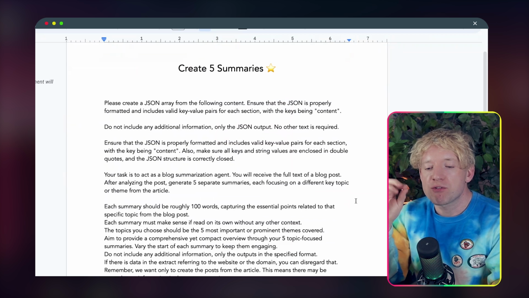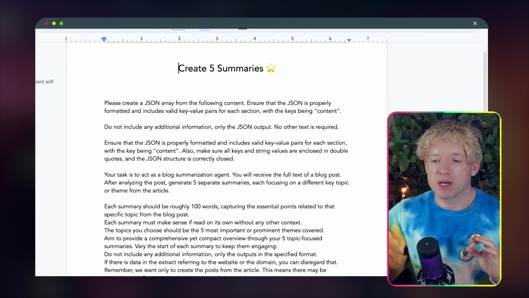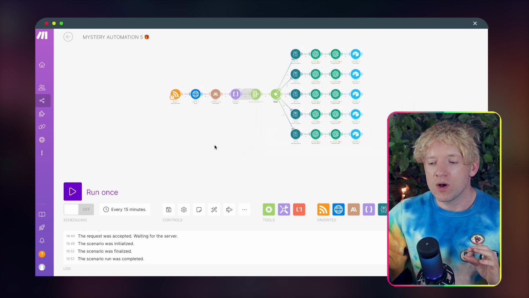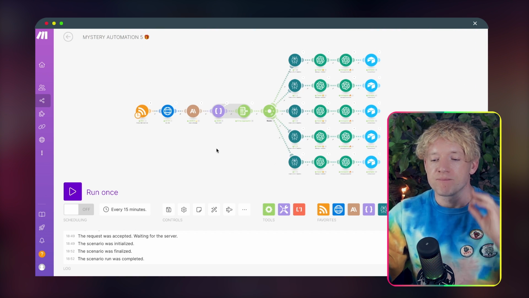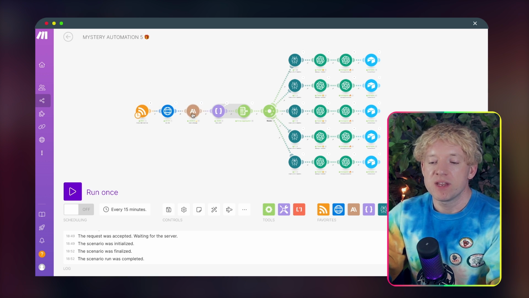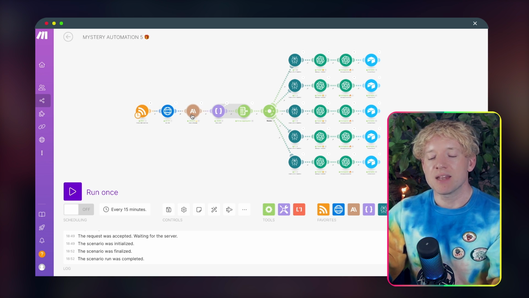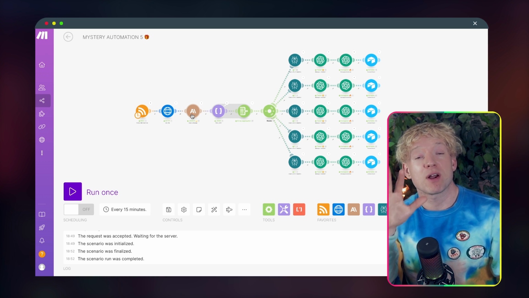Cool. Please create a JSON array. Now, hang on a sec. What is a JSON array? Let me zoom out and explain what's going on here. Why on earth do I need to do it? Ideally, if this was a super intelligent system, we've got the article here, we've got the HTML, and then we're feeding it to Anthropic. And basically, the output from the language model is going to be like, here are 5 threads from the article.